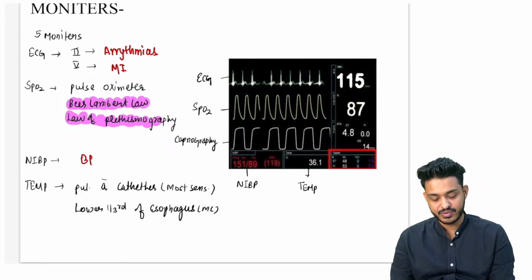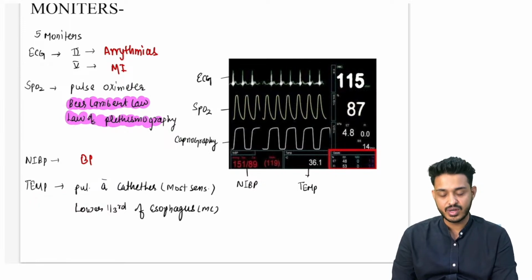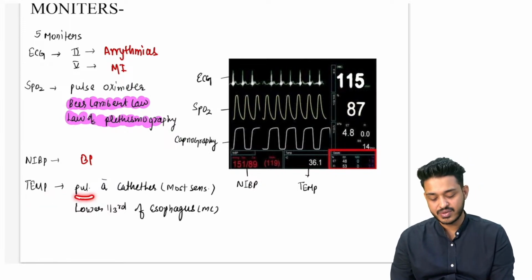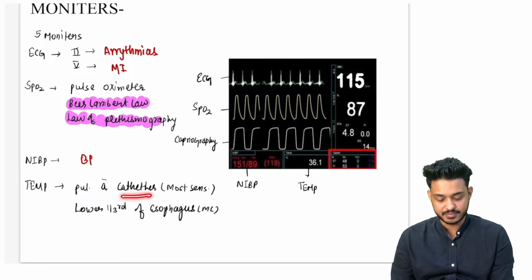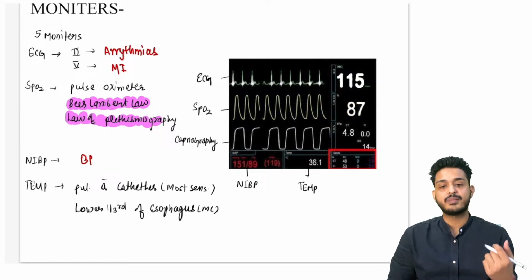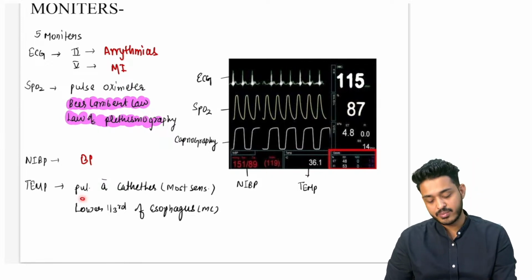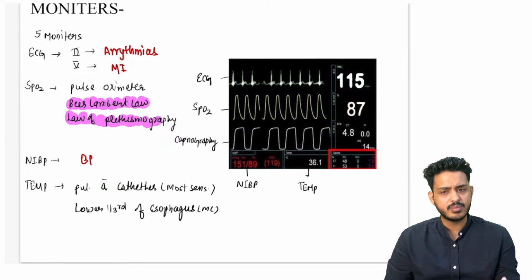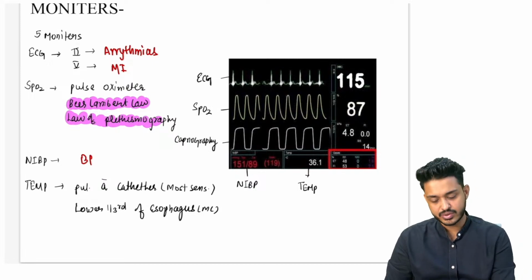उसके बाद what we need to understand, we are having what? Temperature. We are having pulmonary artery catheter. टेम्परेचर के लिए क्या करोगे? We are not going to use a normal thermometer. I am talking about the core temperature. कोर टेम्परेचर के लिए you can use pulmonary artery catheter. We are going to discuss about that.